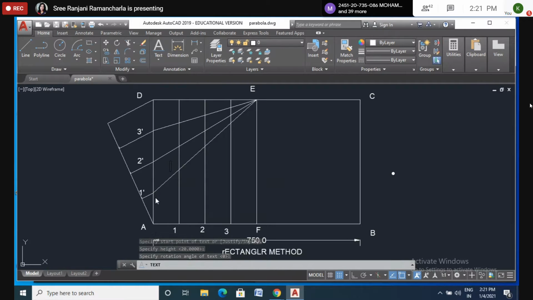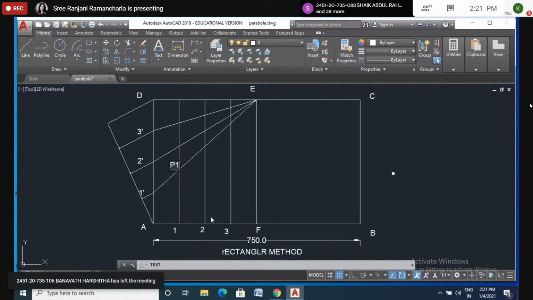Now here, line 1 dash and 1 join at this point, so I will name it P1. And here line 2 and line 2 dash join at this point, so I'll name it P2. Now line 3 and line 3 dash meet at this point, so I will name it P3.